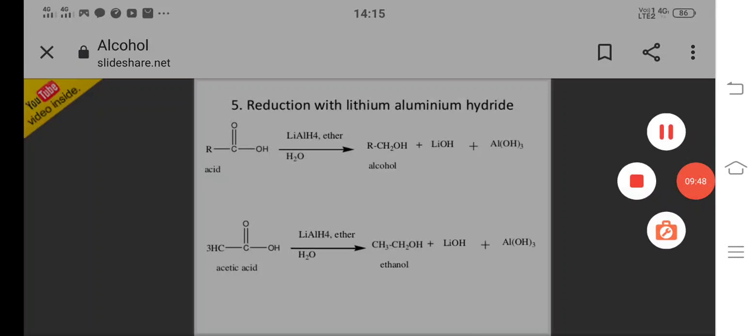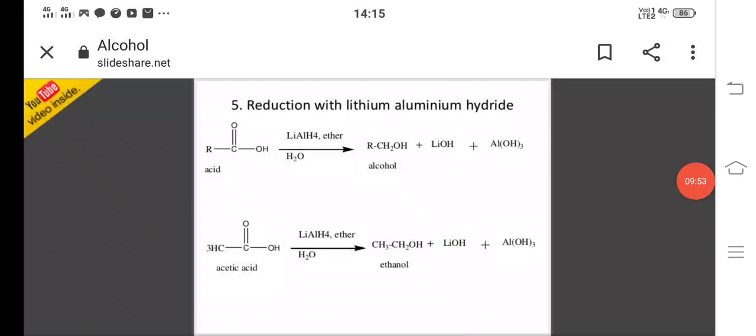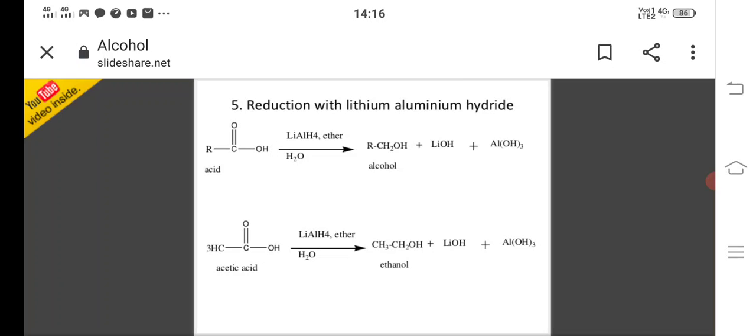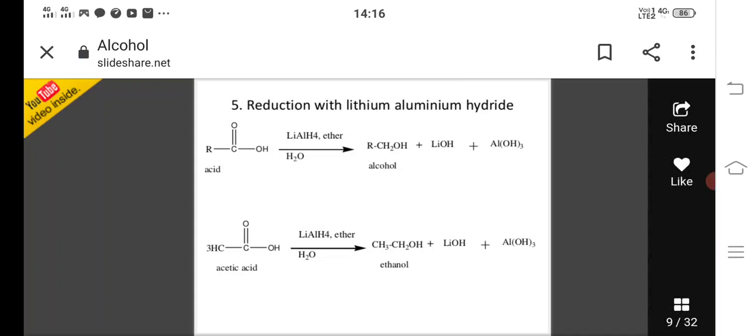And next preparation method is reduction with lithium aluminum hydride. Here this is RCOOH. The acid undergoes reduction with lithium aluminum hydride in presence of ether. It is converted to RCH2OH. Alcohol is formed, plus lithium hydroxide and aluminum hydroxide.